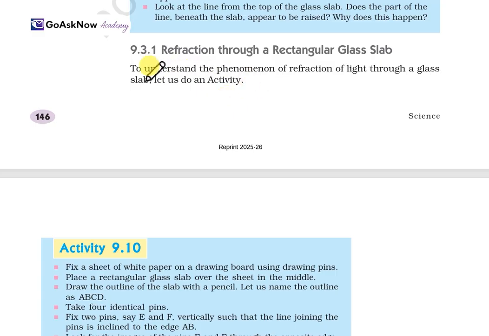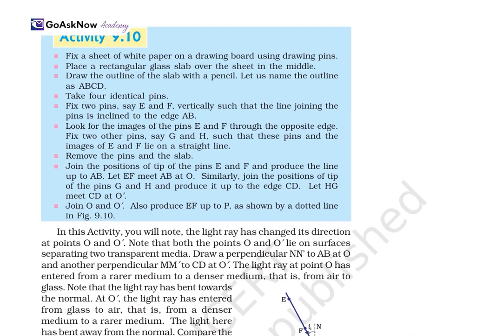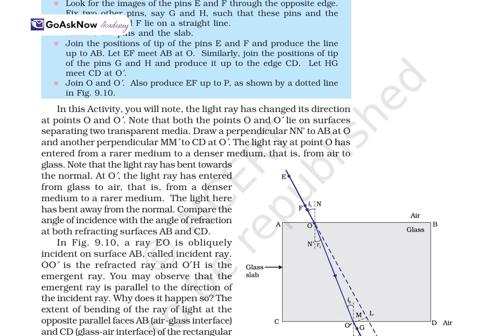So, to understand the phenomenon of refraction of light through the glass slab, we have an activity. Fix a white sheet of paper on the drawing board using drawing pins and place the rectangular glass slab in the middle. Draw the outline of the slab with a pencil. See, like this. From this diagram, I will explain how. Also in this activity, you will note that the light ray has changed its direction from O to O dash.